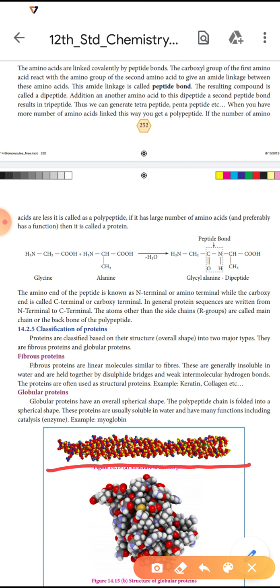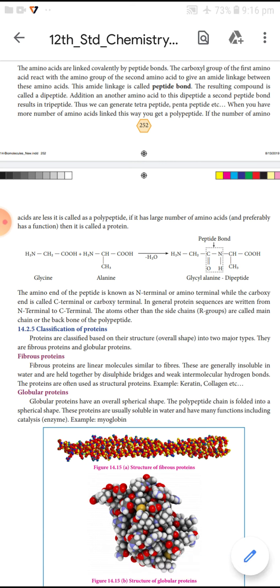These proteins are often used as structural proteins. Example, keratin, collagen. Second type is globular proteins. Globular proteins have an overall spherical shape. The polypeptide chain is folded into a spherical shape. These proteins are usually soluble in water and have many functions including catalysis. It is used as a catalyst, enzyme purpose. Example, myoglobin.